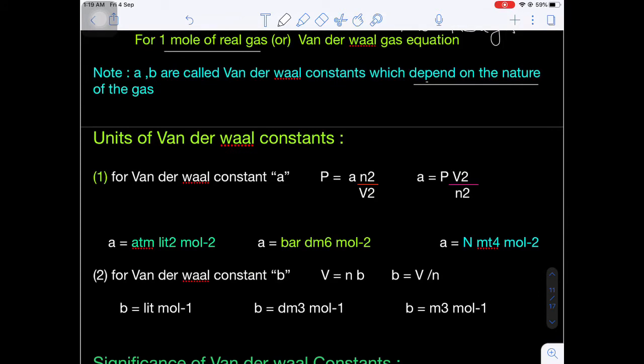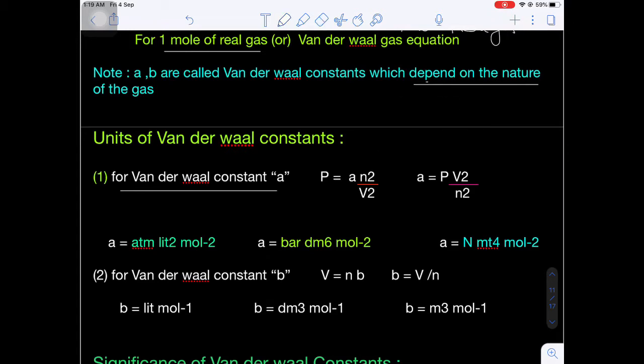Van der Waals constant a. What are the units for van der Waals constant a? Now what will be the reduced pressure? P is equal to a n² by V². From here I want to find the a value. So what is a here?